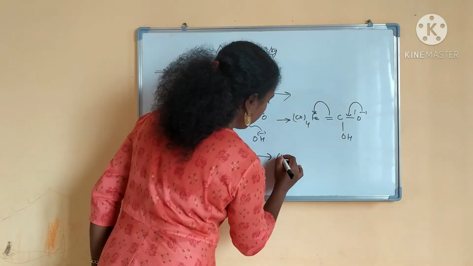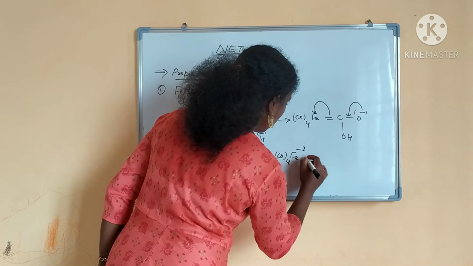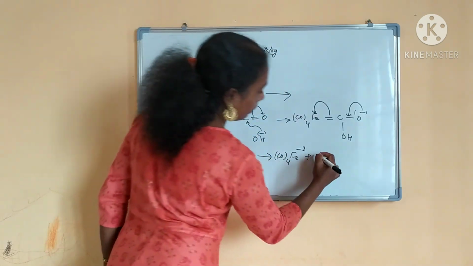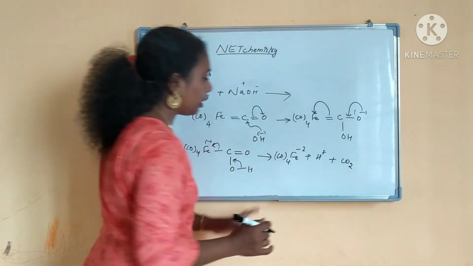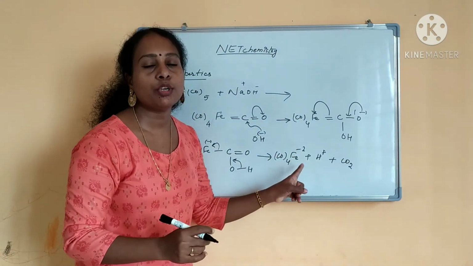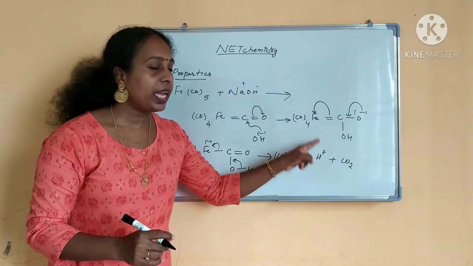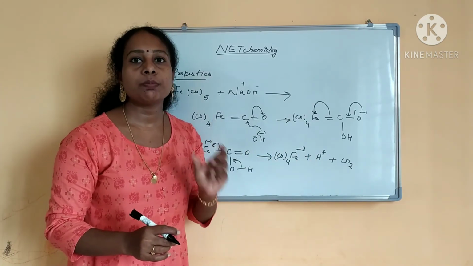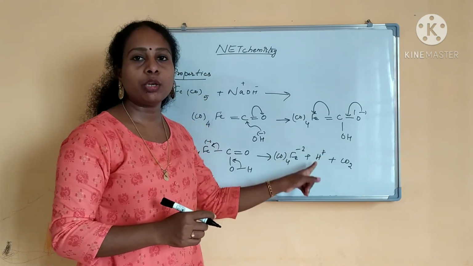So what will happen? You will be getting (CO)4Fe minus 2, and one H plus will be there, right, and plus CO2 will be there. This is the complex forming, Fe(CO)4 2 minus. This is the carbonylate ion forming if excess NaOH is present. If excess NaOH is present, what will happen? H plus will be neutralized.